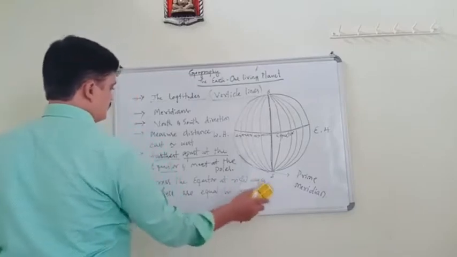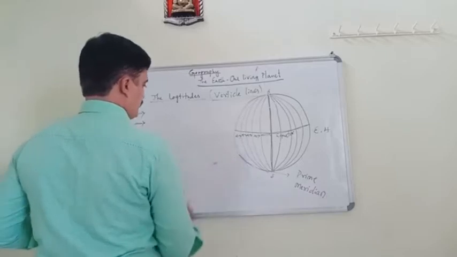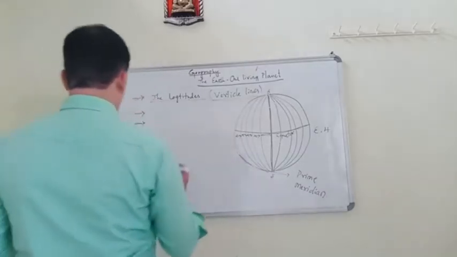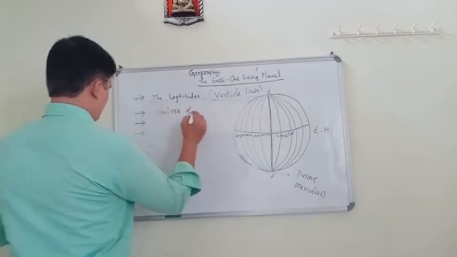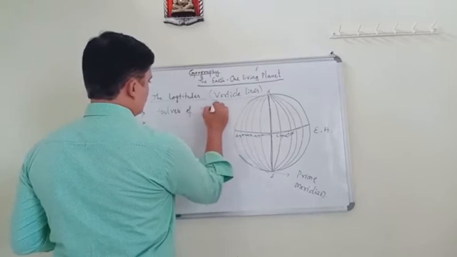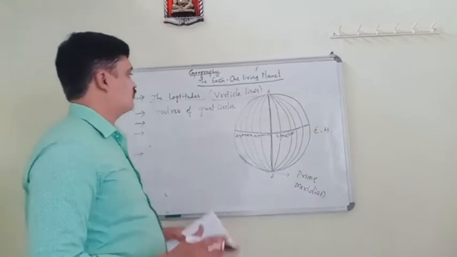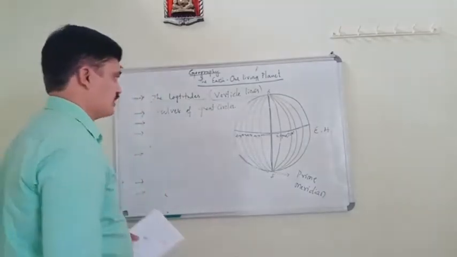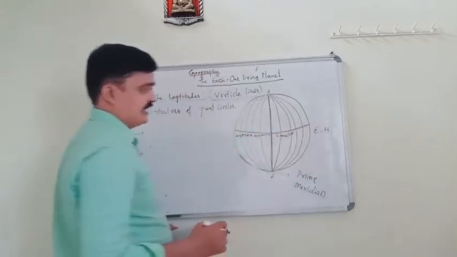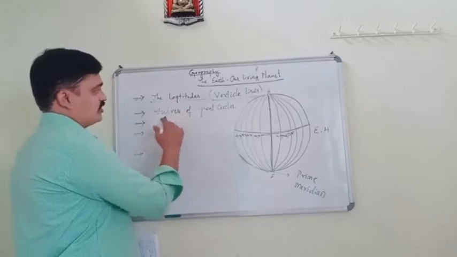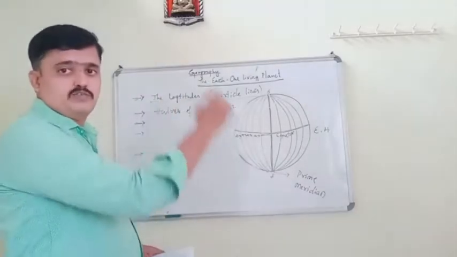Also these are half of the great circles, and longitudes are the halves of the great circles here. The equator is the great circle, and these longitudes are the halves of the great circle here.